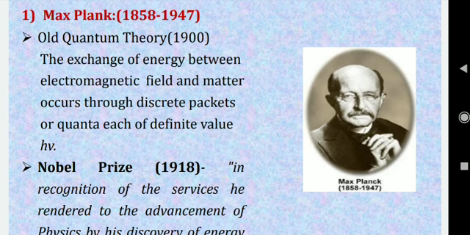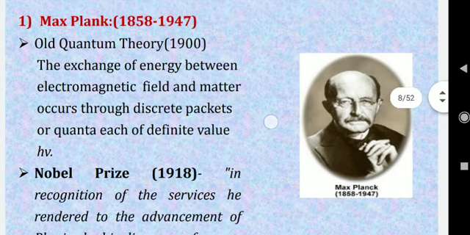He gave the formula E equal to n h nu, that is, the energy of any oscillator is not continuous, it is discrete, and it is a multiple of h nu. So the energy of every oscillator can be thought of in the form of quanta, and each quantum will have energy h nu, as we all know already.